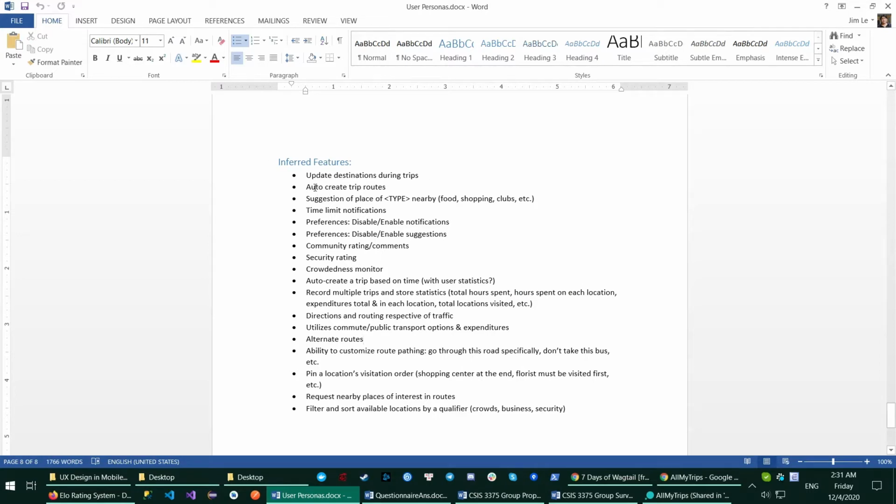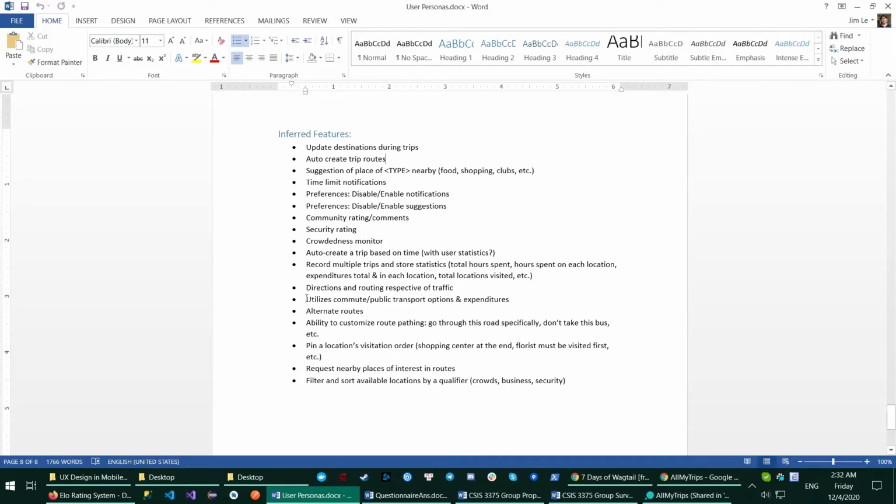The app can auto-create a trip route based on the user's planning, budget and time. For every place the user visits, there is a time limit, and the app will notify the user if needed. Another interesting feature is that the app can cooperate with the Google API to utilize public transportation for the user.